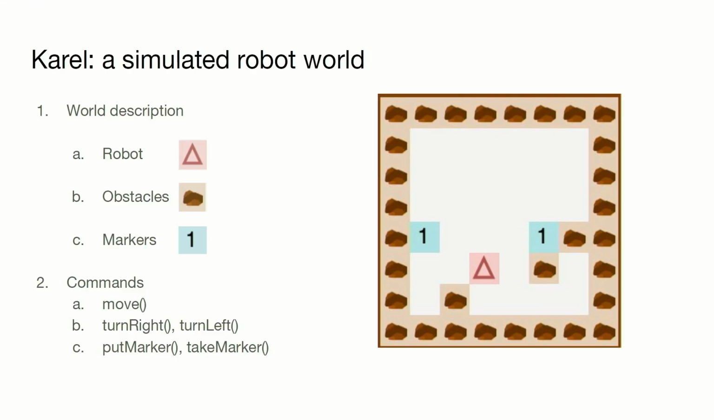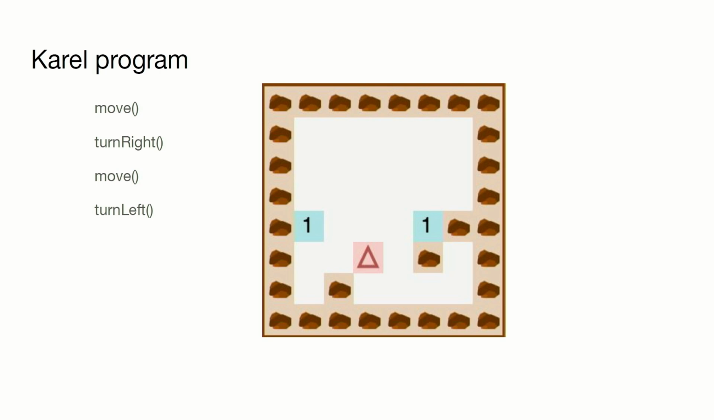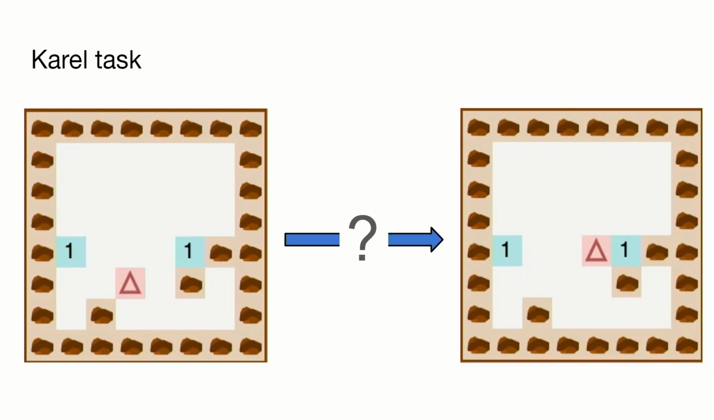So this is Carol. We designed a series of controlled experiments using Carol. Carol is a nice little robot. You can control Carol using these commands, and this is what a Carol program looks like. So Carol is going to follow my lead: move, turn right, move, turn left.